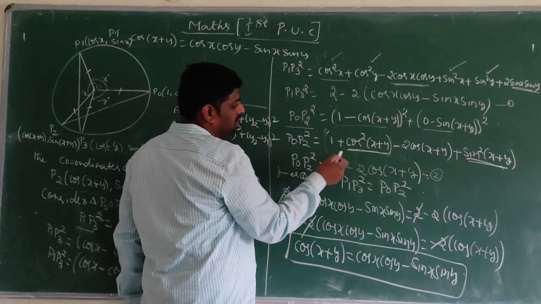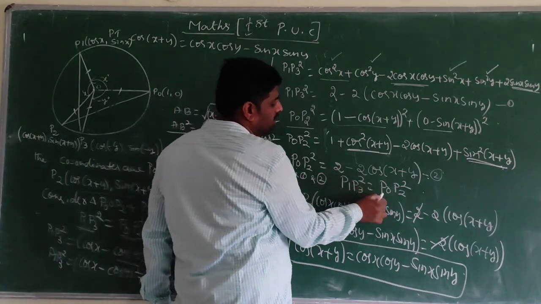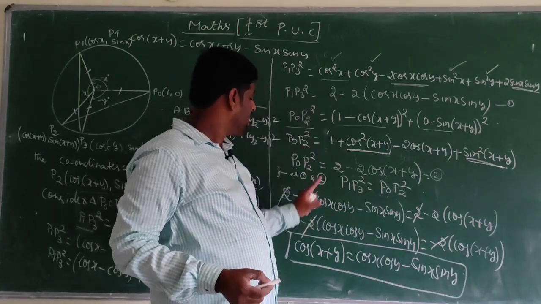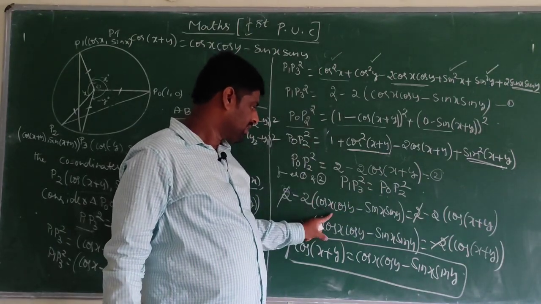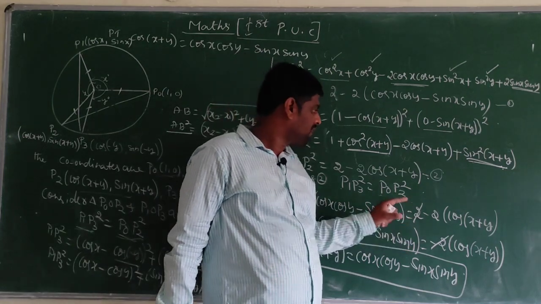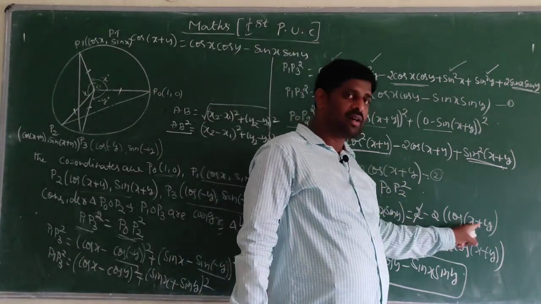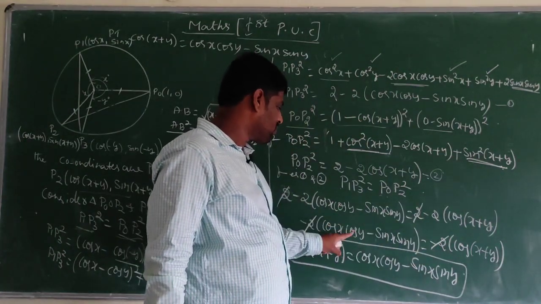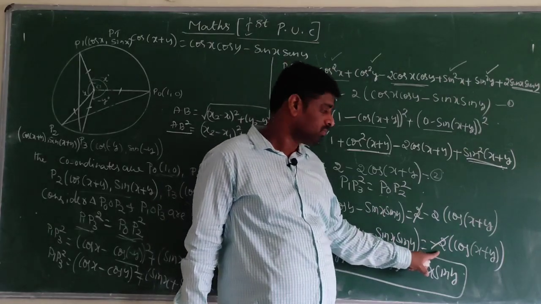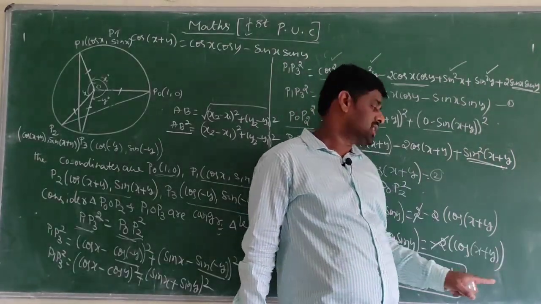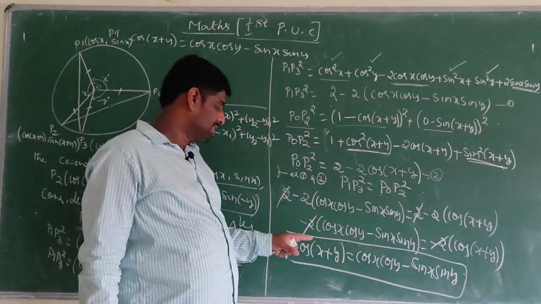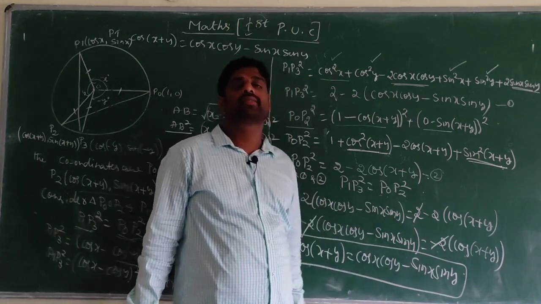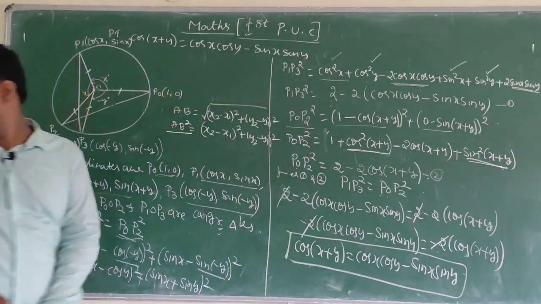From equation 1 and 2, P1 P3 square is equal to P0 P2 square. Instead of this one I should write 2 minus 2 of cos x cos y minus sin x sin y, which equals 2 minus 2 cos of x plus y. This 2 cancels. So minus 2 cos x cos y minus sin x sin y is equal to minus 2 cos of x plus y. Minus 2 gets cancelled. Cos of x plus y is equal to cos x cos y minus sin x sin y. This is a very, very important question.